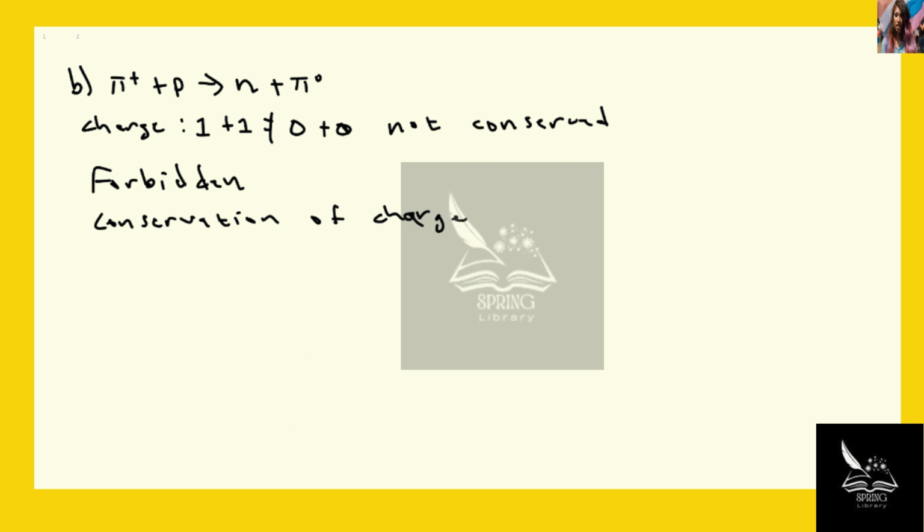Okay, now for the next reaction, part C, we're given a positive pi meson plus a proton goes to a proton plus a positron. All right, so let's look at charge conservation. We have 1 plus 1 is equal to 1 plus 1.